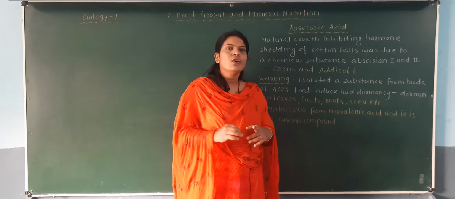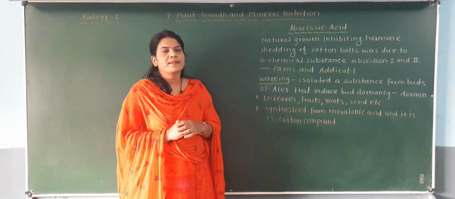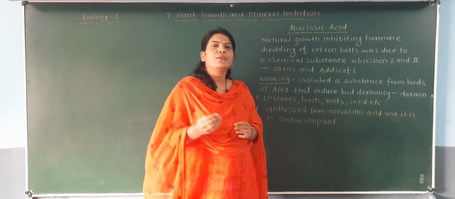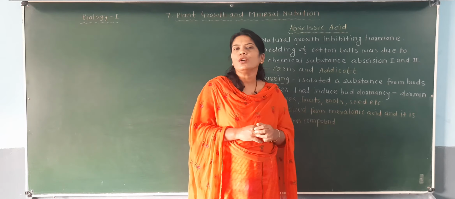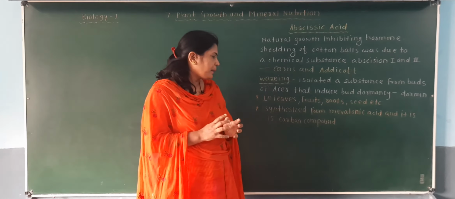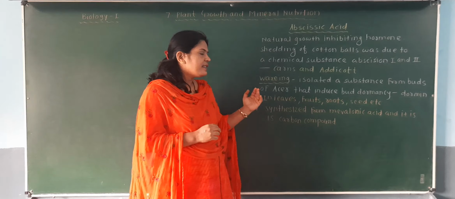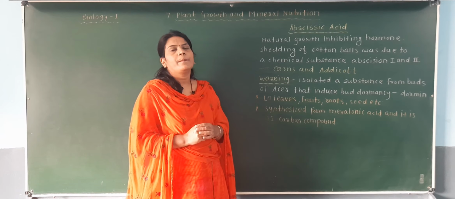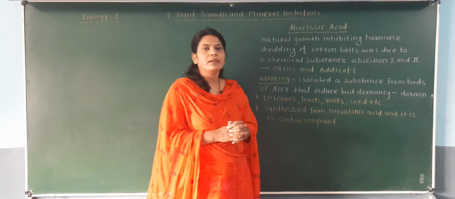So this dormin and abscission 1 and 2 together are called abscisic acid. This is synthesized in the leaves, in the fruits, in the seeds and in the roots, and the last part is that they are synthesized from mevalonic acid and it is a 15 carbon compound.